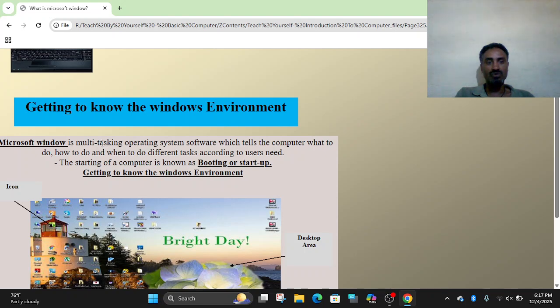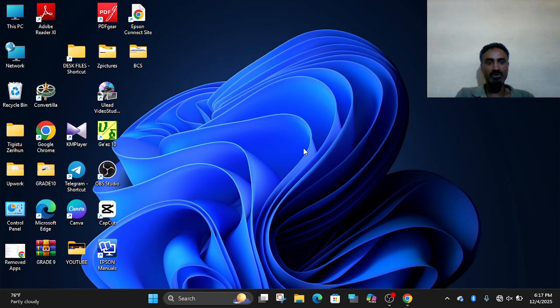Therefore, the window is the interface between the user and the hardware. It is the backbone of the computer. Without Microsoft Windows, the computer is nothing. It is the life of a computer. Any computer system has software and hardware. This software is the backbone of a computer system.